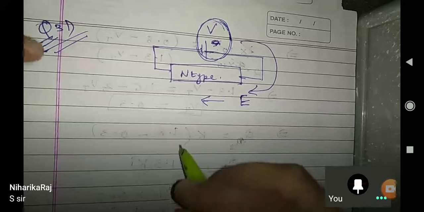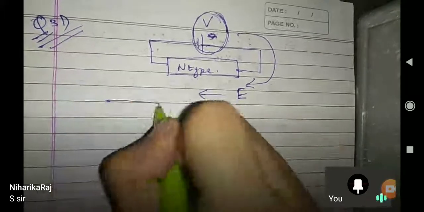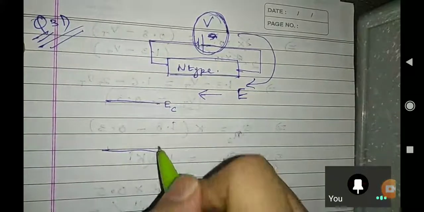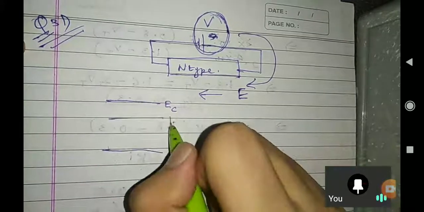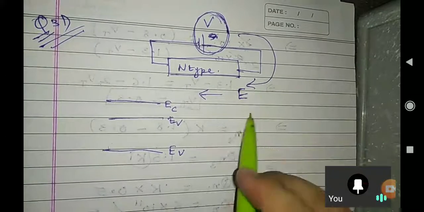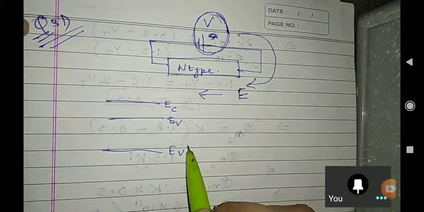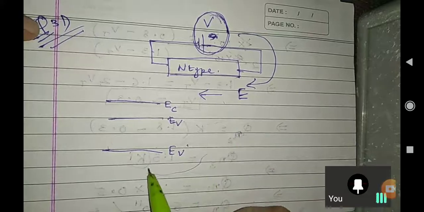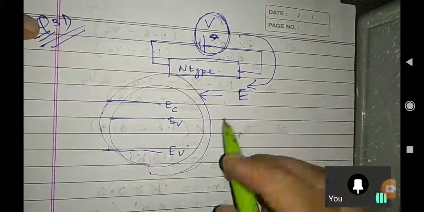Isn't it? Yes. Now, this is our energy band. Try to understand the things, okay? This is our EC, this is your EV here, and this is your EF at normal situation. Now, sir, you have applied an electric field, and we know that our electric field is always uphill.